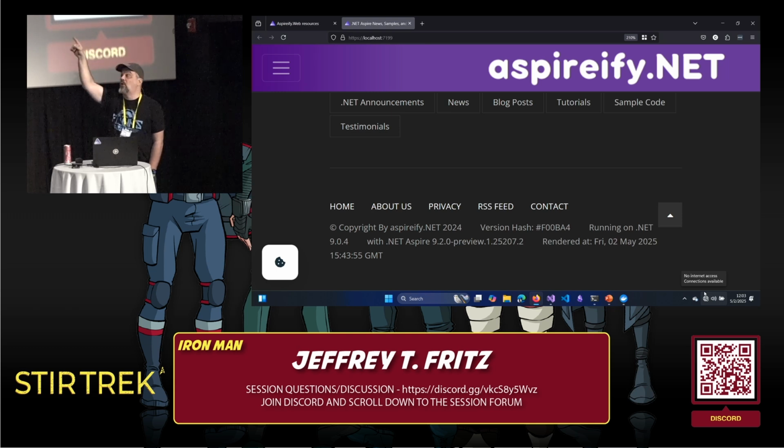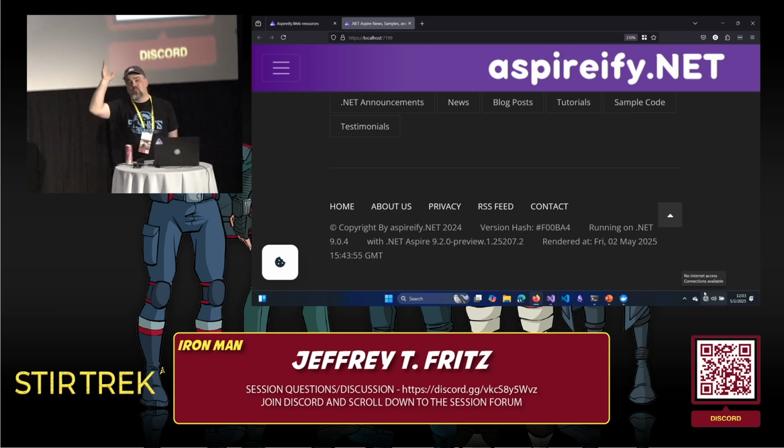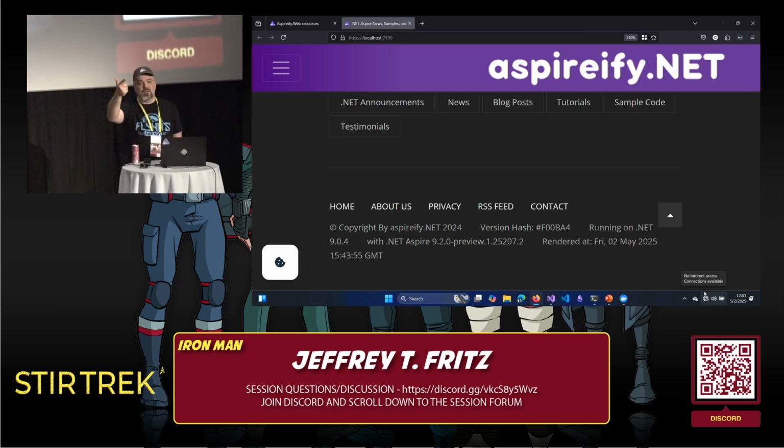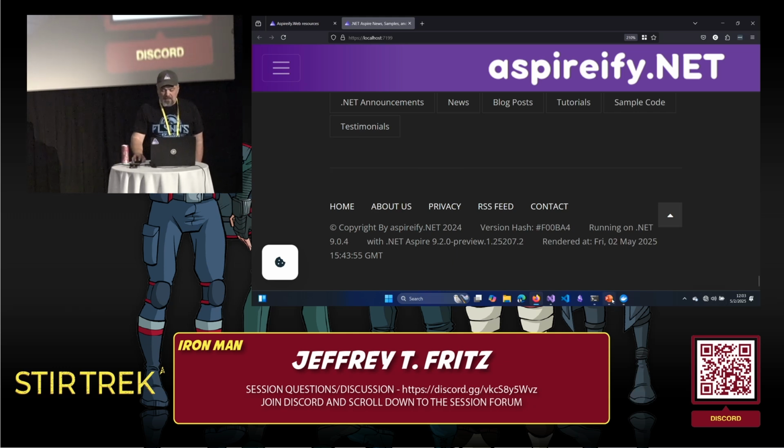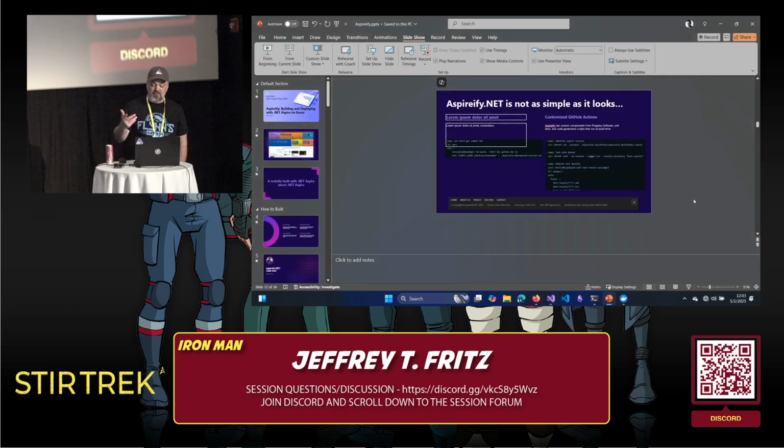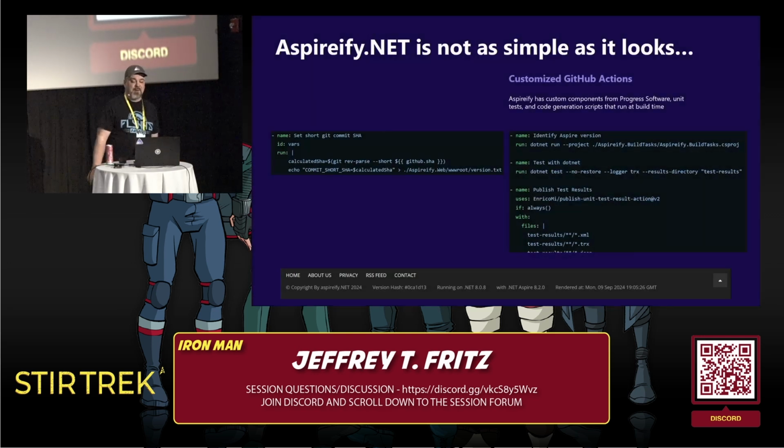You can see all of those values on the live website, so you can see this is a real website that runs on .NET, runs on the latest version of .NET Aspire. It will soon. It's on Aspire 9.1 right now. But it's out there, it's running, and when it was last rendered, and this one, of course, because I just ran it right now, was rendered right now. So I want to make sure that's visible so that when you talk to the folks back at the office, you talk to the boss, hey, I want to check out this Aspire thing. Here's a real website that you can go out to and touch and see it's working live.